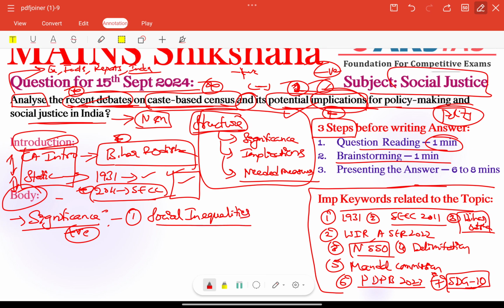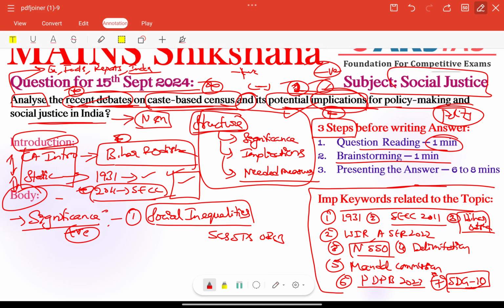So a caste census is very important to measure socio-economic disparities between different caste groups, especially enabling the government to focus on marginalized sections also. For example, despite constitutional safeguards, groups like SCs, STs, OBCs continue to face barriers in education, employment or healthcare, right.